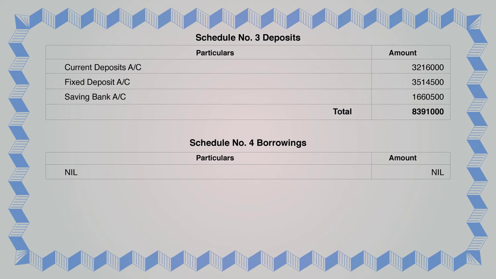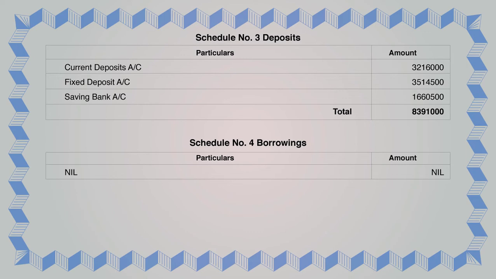Now the next is schedule number 3, that is deposits. Deposits is also known as accounts. So you have to check in the trial balance if any kind of deposits or accounts are given. It is already there: current deposit account 32,16,000, fixed deposit account 35,14,500, saving bank account 16,60,500. All these three are acting as deposits. You have to add all and you get the total as 83,91,000. This amount will be transferred in the balance sheet in front of schedule number 3, that is deposits.